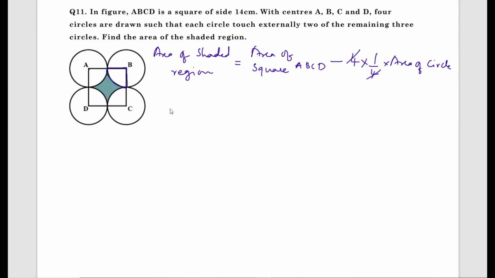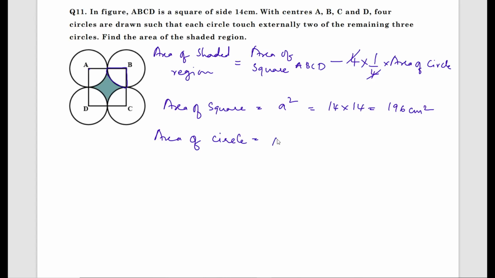What is area of square? Area of square equals length into length, that is a square. What is the length of AB? It is 14. 14 into 14 is 196 centimeter square. Now what is area of circle?